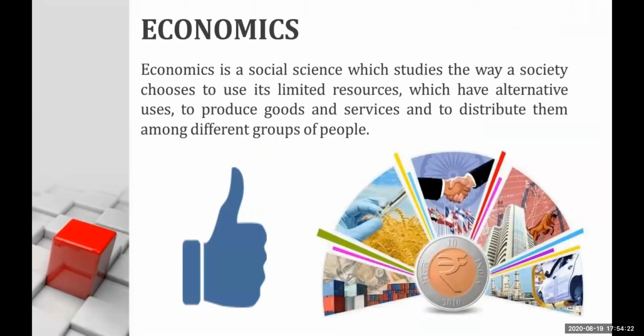So when we talk about economics, from this we can know that economics is a study of social science. We are studying the society. We are studying how we are going to choose out of limited resources which have alternative uses, how we are going to produce goods and services out of all the resources available, and how we are going to distribute them among the different groups of people in the society.